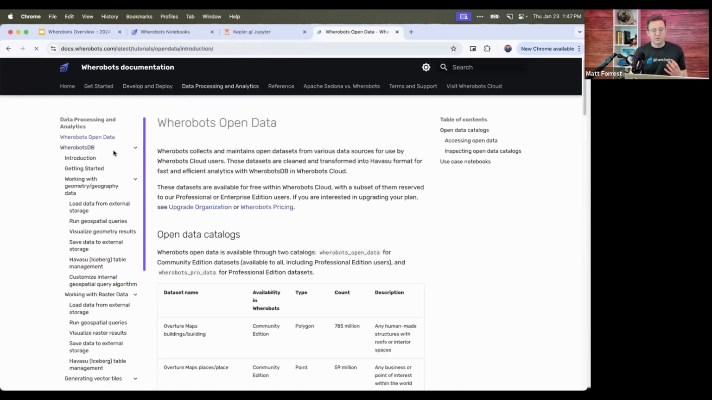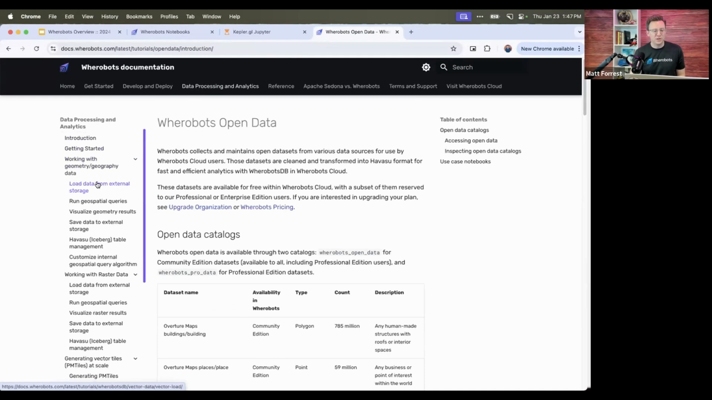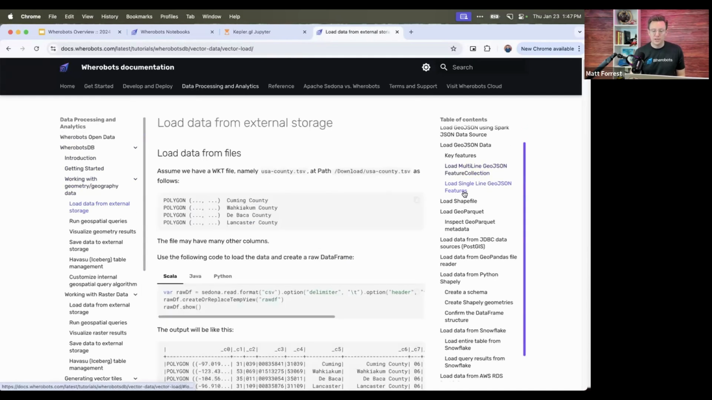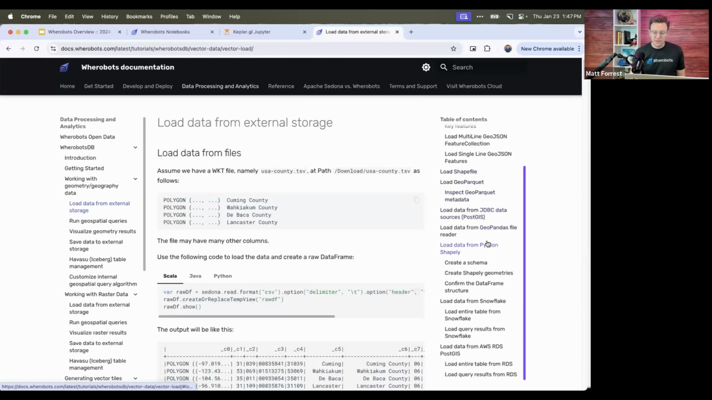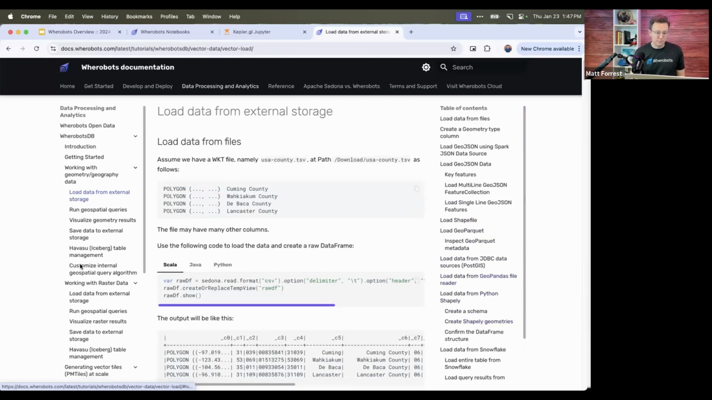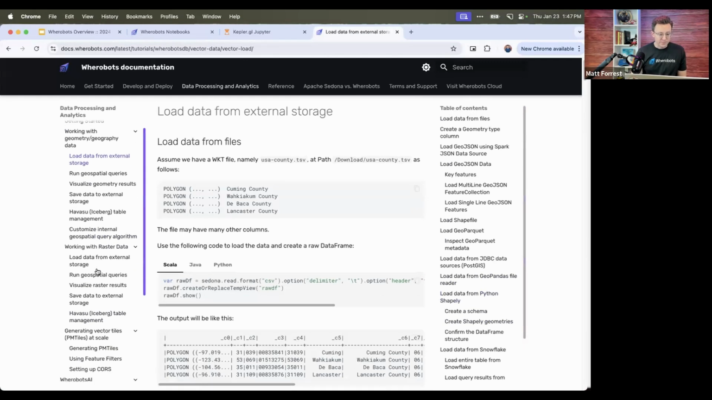And then this is probably the most functional section if you're doing data processing and analytics, which is obviously what Wherobots is all about. You can look at how to load data from different storage. Here's different data types from JDBC, GeoParquet, shapefiles, Shapely, GeoPandas, PostGIS, whatever you need there. Here's how to save those results in these different pieces here. So you can check all of that as well.